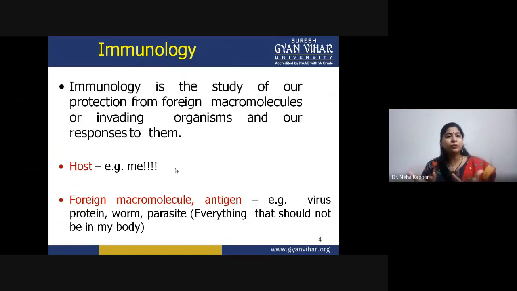Now, who is the host? For example, I am the host, I am a human. If I get some infection, I am the host, and that infectious entity is the foreign material. The foreign macromolecule or foreign antigen can be a bacteria, a virus, some proteins released by them, some toxic materials released by them, or parasites. Everything that is not a part of my body is considered a foreign material or foreign antigen.